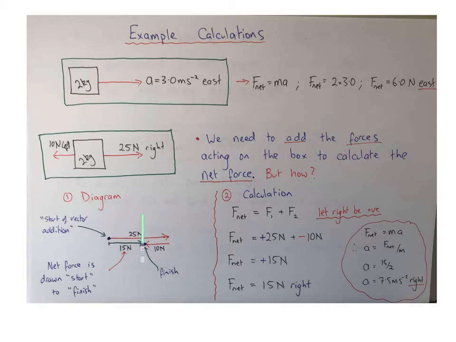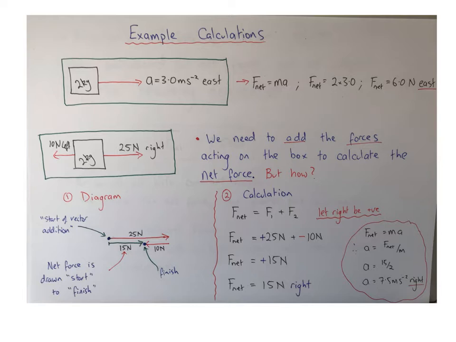We see I've done that down here. So I start by drawing the first vector, 25 newtons, and then I draw the next one from this end of the first vector, and that's 10 newtons to the left. You can think of this as adding two separate journeys on. One, 25 to the right, next 10 to the left. To get the net force, we draw the final vector from start to finish. So I see my answer here is 15 newtons to the right. I see it's 15 newtons because that's the gap here. I know it's to the right because going from start to finish is in that direction.